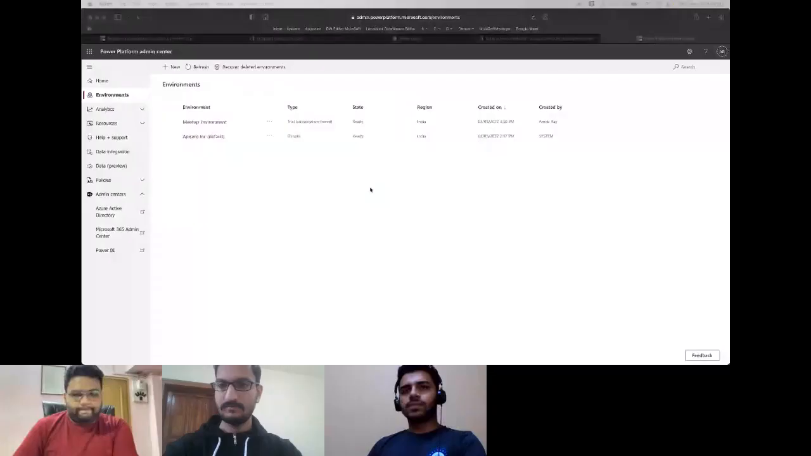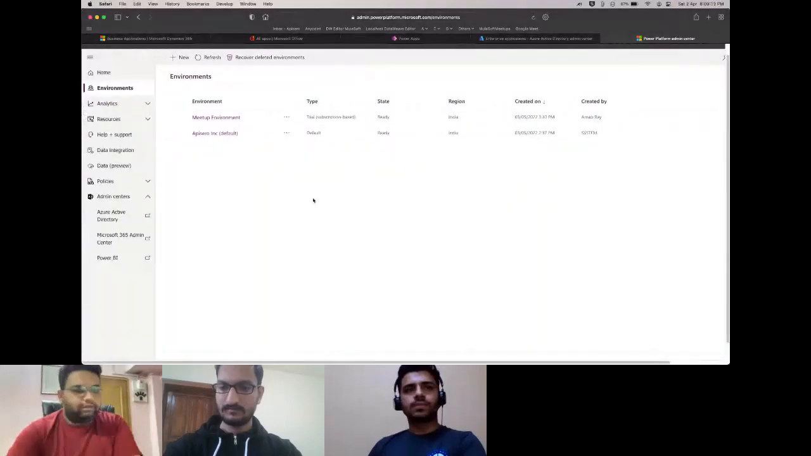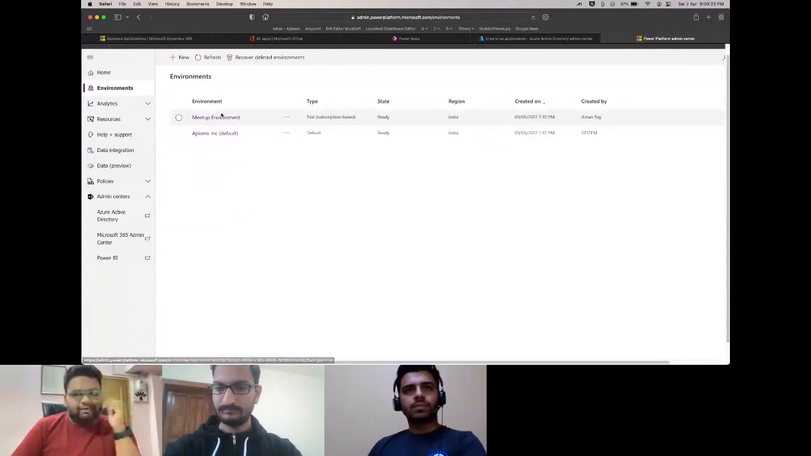Okay, so I'll probably zoom in a bit. Okay, so this is the Power Platform Admin Center, and how you are absolutely sure that this is what it is: the URL will say admin.powerplatform. If it says admin, it's the admin platform. Inside that, you'll see the environments created. So this is the first environment created.